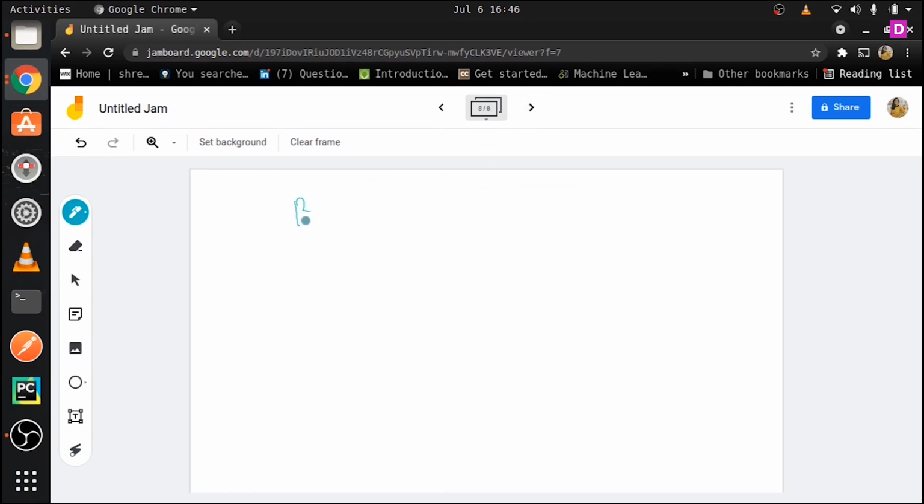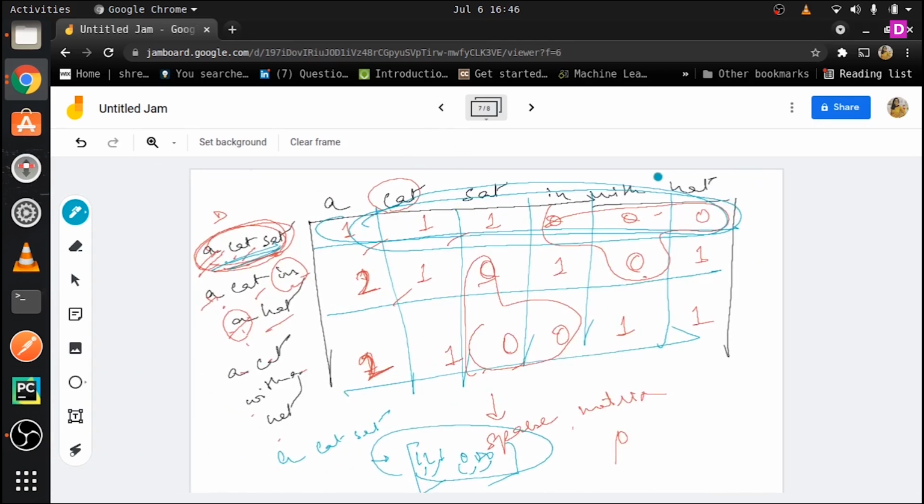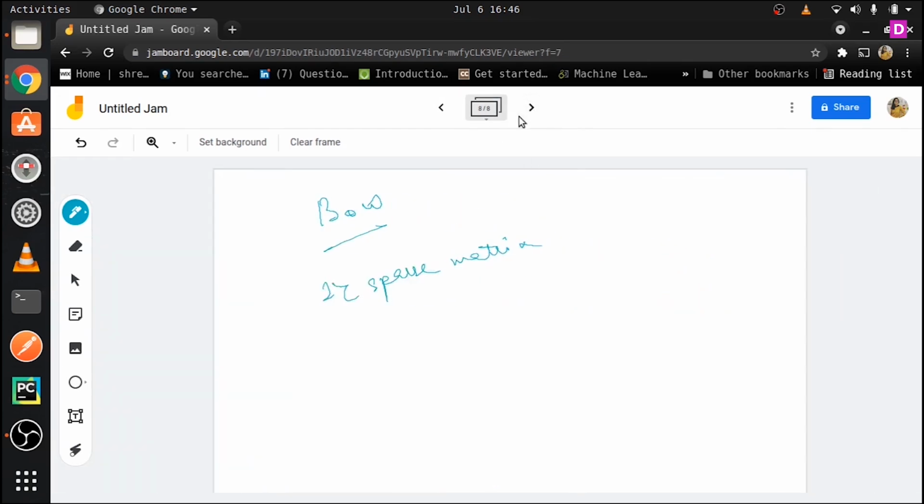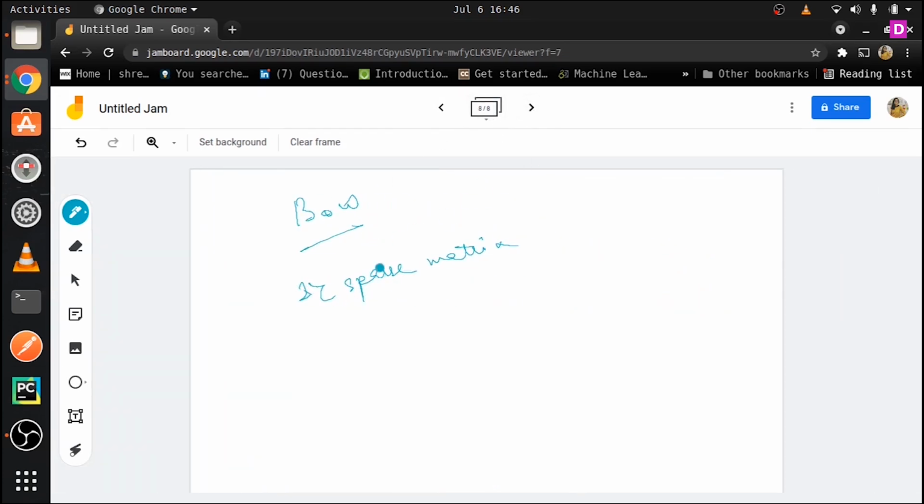So now let us talk about the problems with bag of words. One of the biggest problems is the sparse matrix. Since you might not have most of the words in a sentence, most of it is going to be 0 anyway. So you are going to be left with a matrix where the number of values is very small and most of it is filled with zeros. So what will be the problem with this?